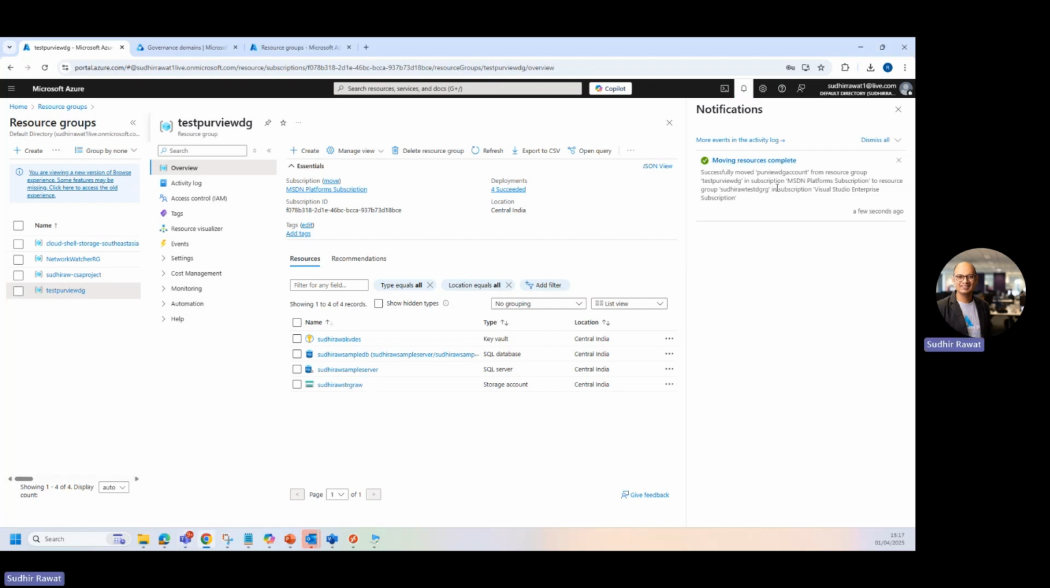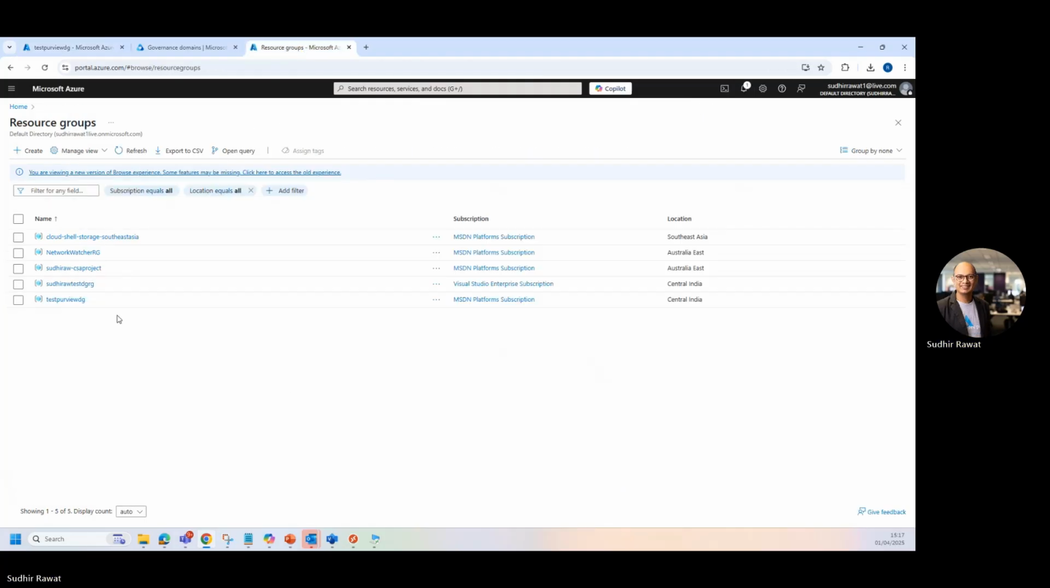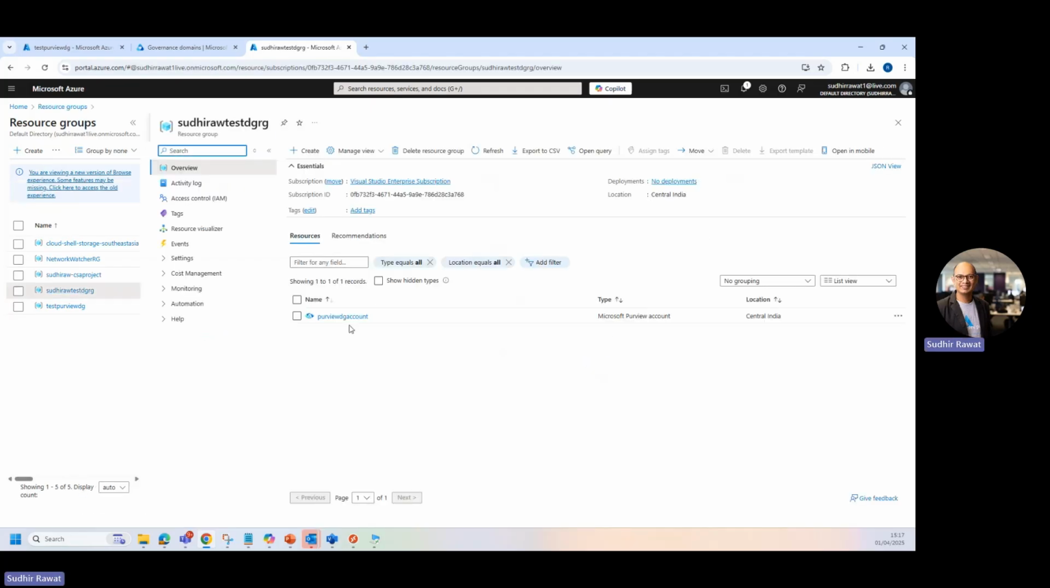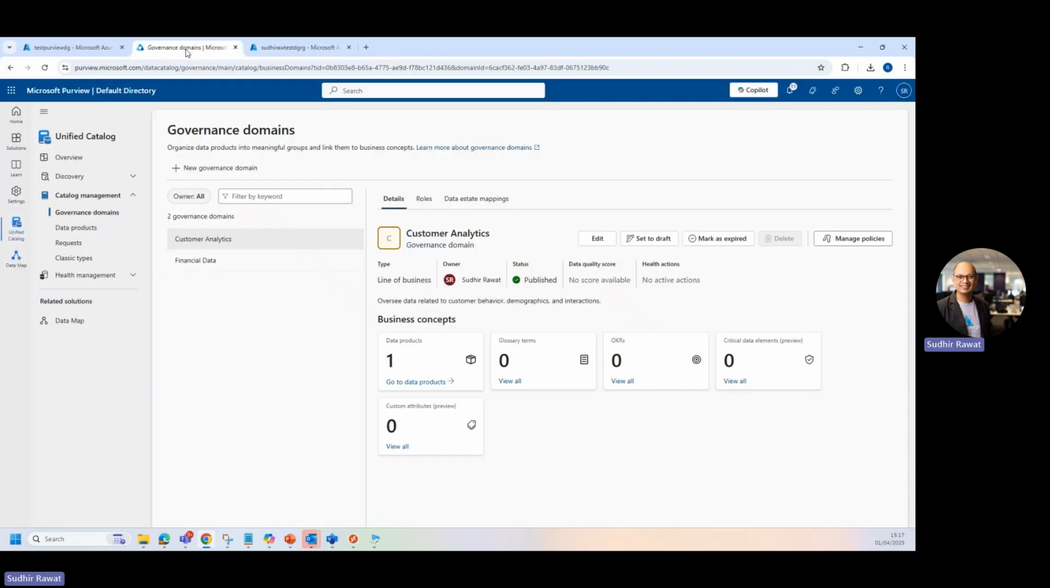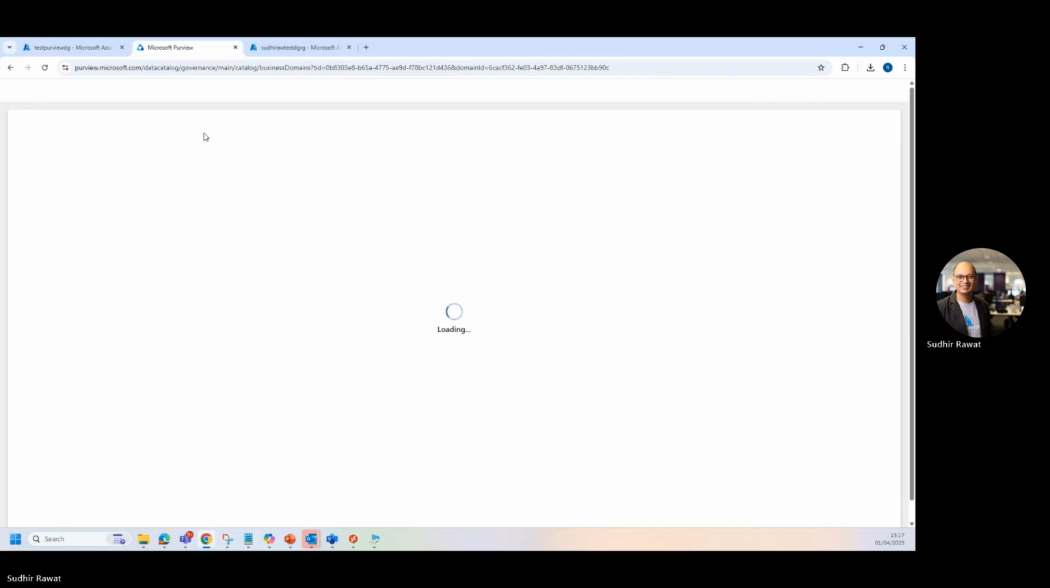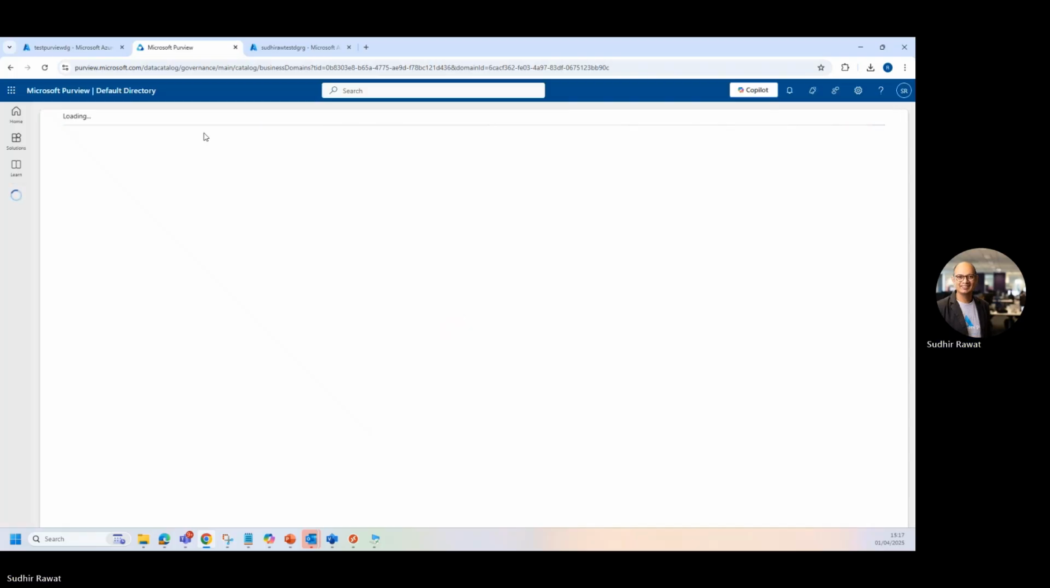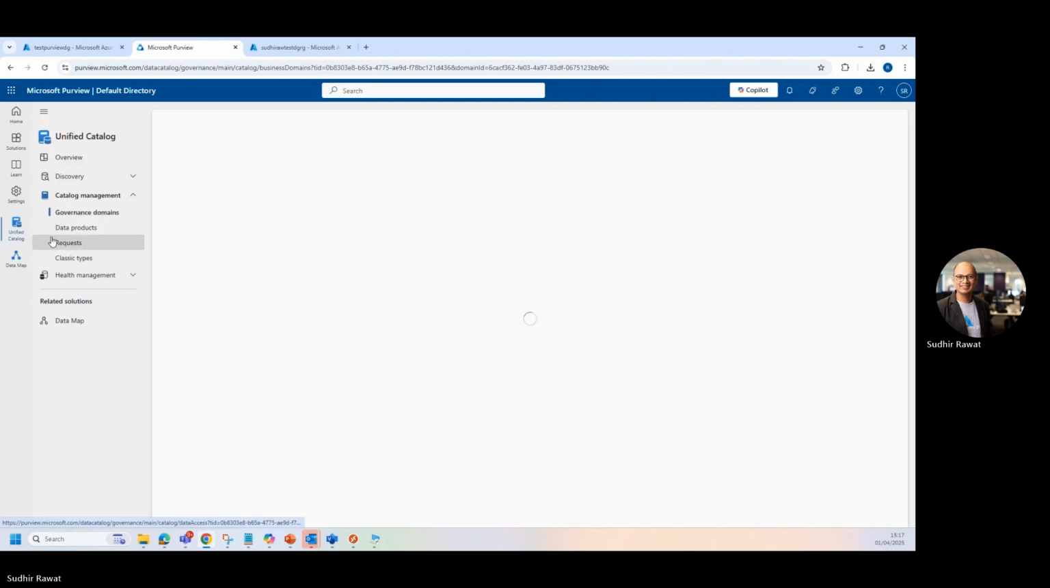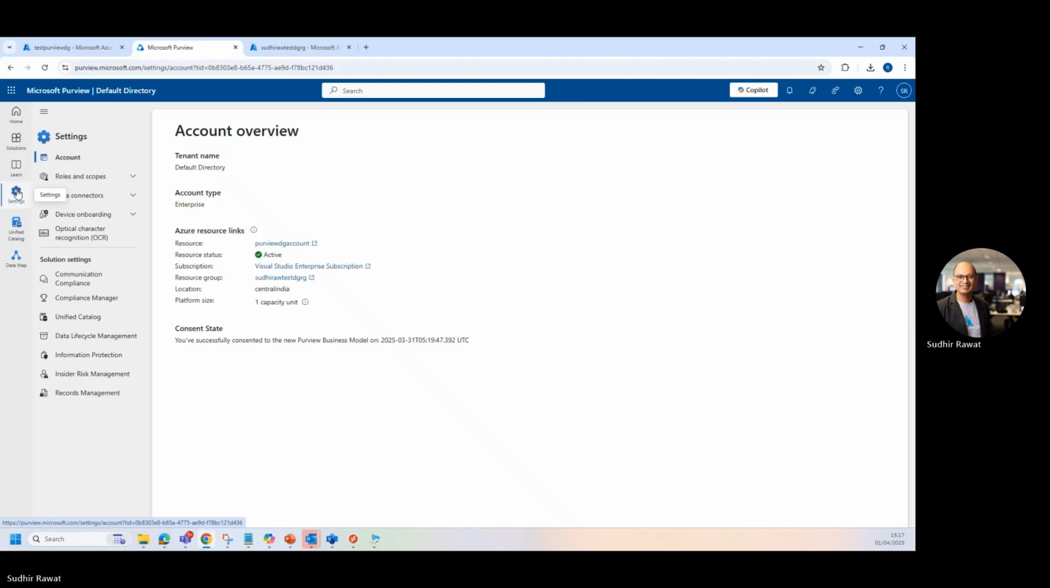All right, so now you can see the moving of the resources has been complete. So if I look for the resource group, this is the resource group that has been created. So if I click on that, I can see my Purview DG account over here. So now if I go to my Purview DG experience, and if I go on to the setting first, so now you can see the subscription has been changed. It's connected to the resource group.